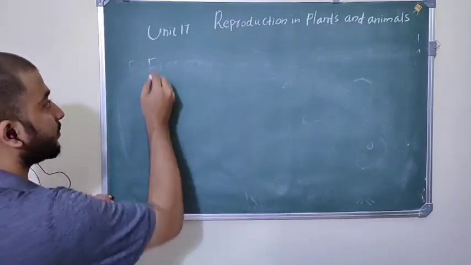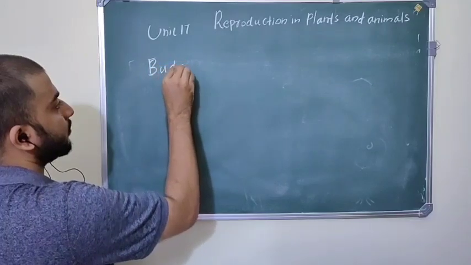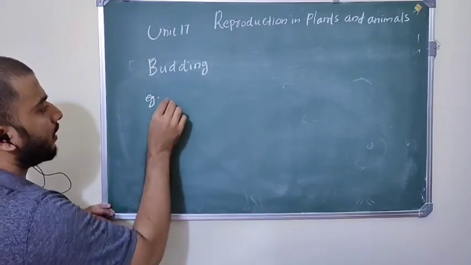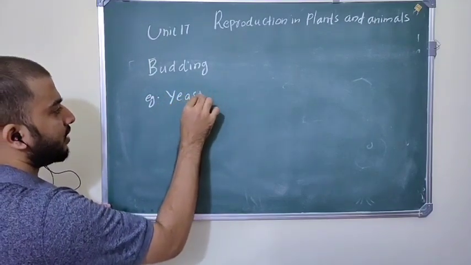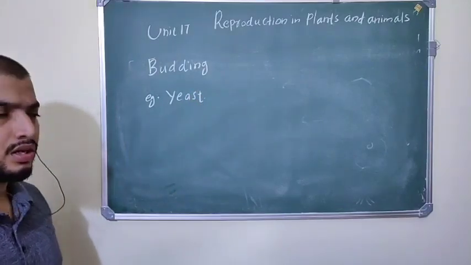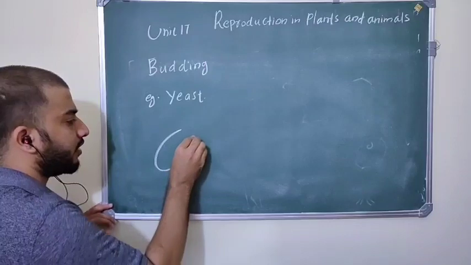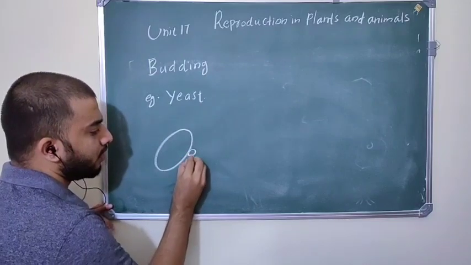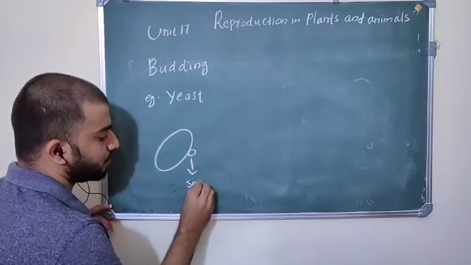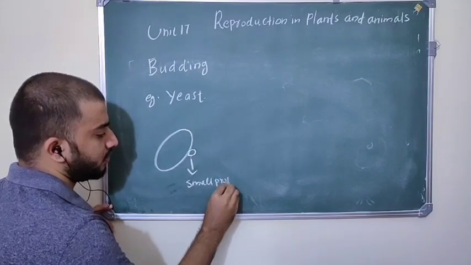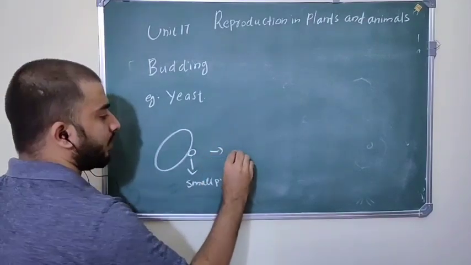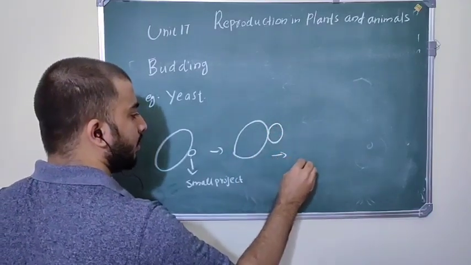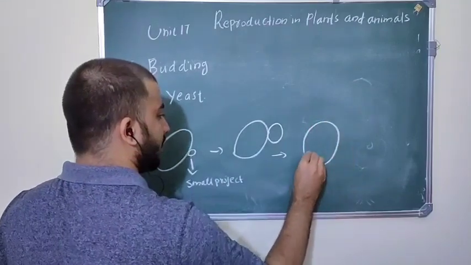Budding, you can see in the organism yeast. Yeast is a fungus which reproduces other yeast by budding. Yeast is a unicellular fungus, and this yeast will develop small projections on its body. Okay, later this projection will grow and become big in size.